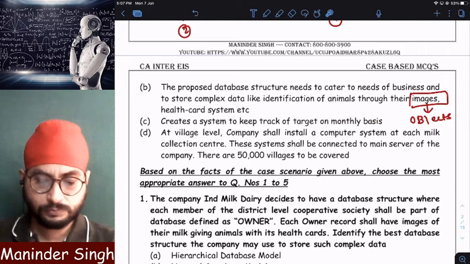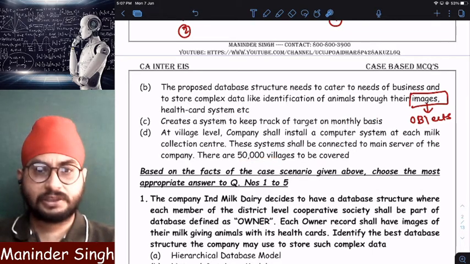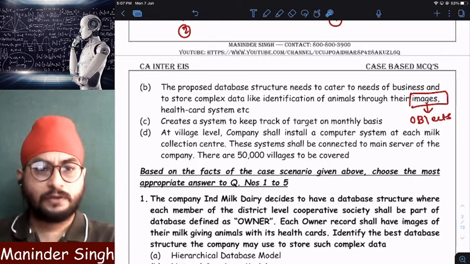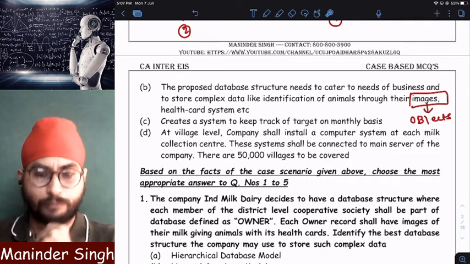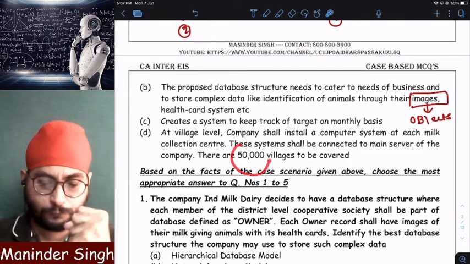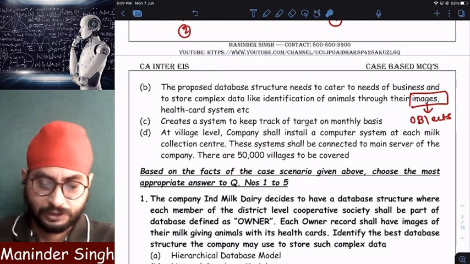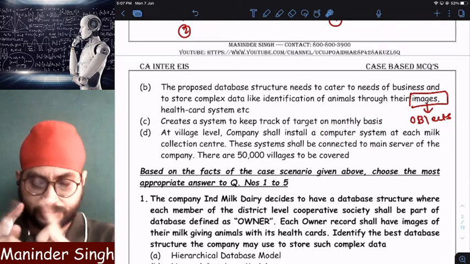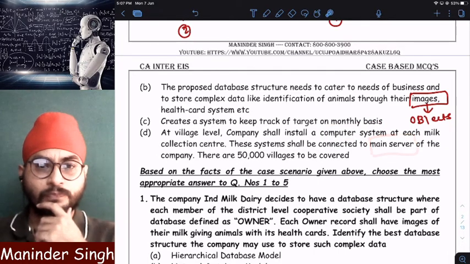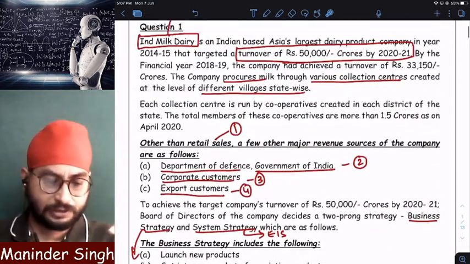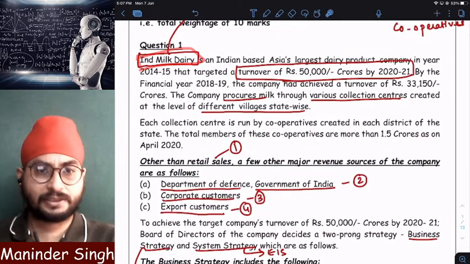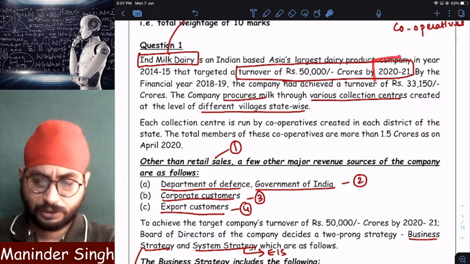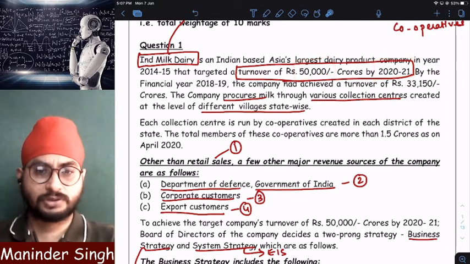Plus, there are 50,000 villages in which collection centers are there. Every collection center in 50,000 villages from where it buys milk, it wants to keep a computer system, and all the 50,000 computer systems it wants to connect to the main server. So this is the business plan of Ind Milk Dairy for the next how many years? For the next 2-3 years, by 2021, till it achieves 50,000 crores turnover.